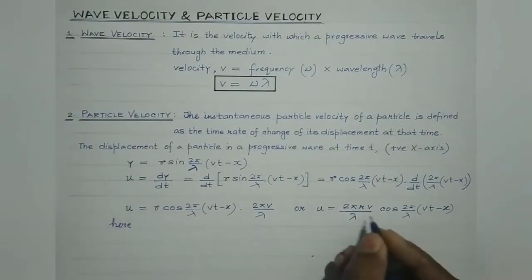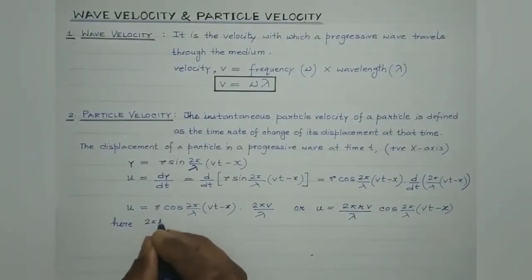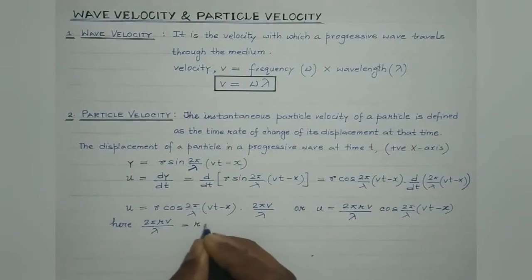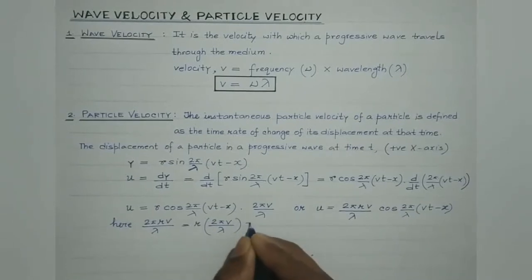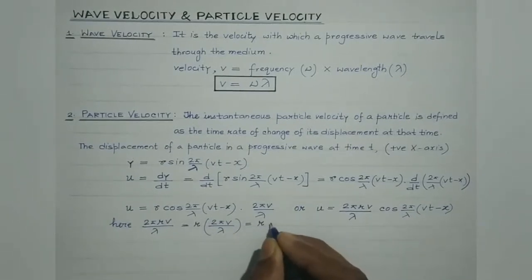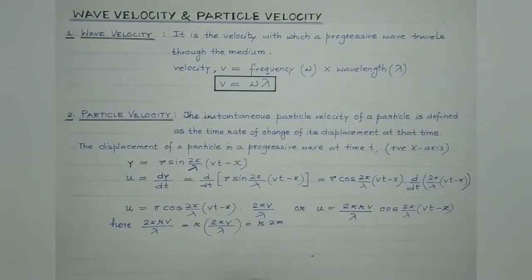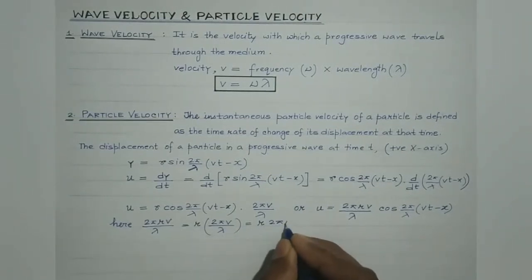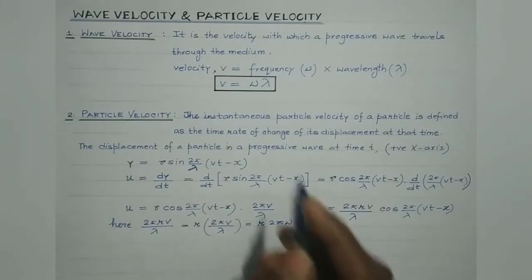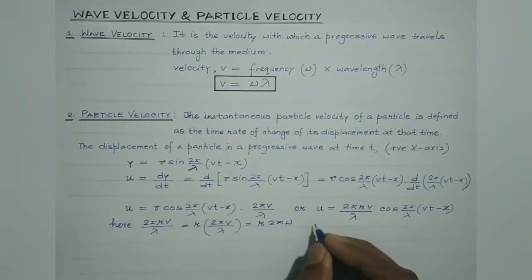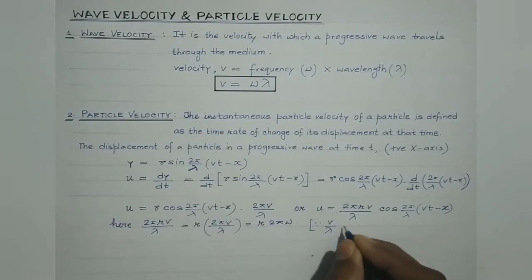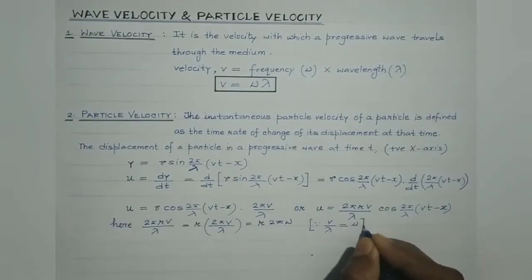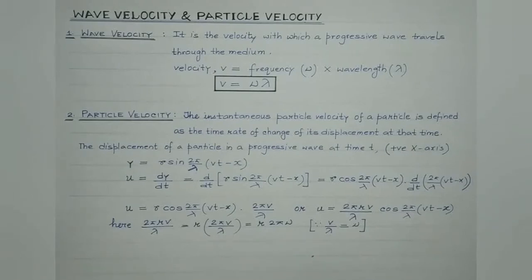Now here students, let us concentrate on this particular term, 2 pi r v divided by lambda. It may be written as r multiplied by 2 pi v by lambda, isn't it? Now look students, here v by lambda is frequency, since velocity divided by lambda is equal to frequency. V is the wave velocity, which I have told you is constant.